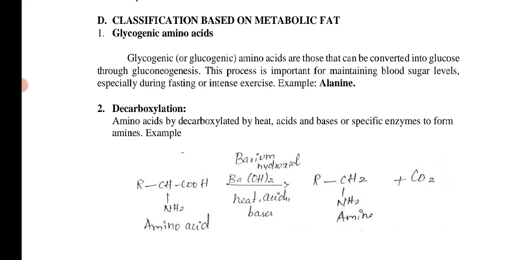The general structure is RCH(NH2)COOH, which in the presence of barium hydroxide, Ba(OH)2, with heating or acids or bases, forms an amine group and liberates carbon dioxide. How is this possible? There is no direct conversion of an amino acid. The carboxyl group is liberated only with heating or adding enzymes, acids or barium hydroxide, and then the amine is formed. This is the classification based on metabolic fate. I hope everything is clear. Thank you all.